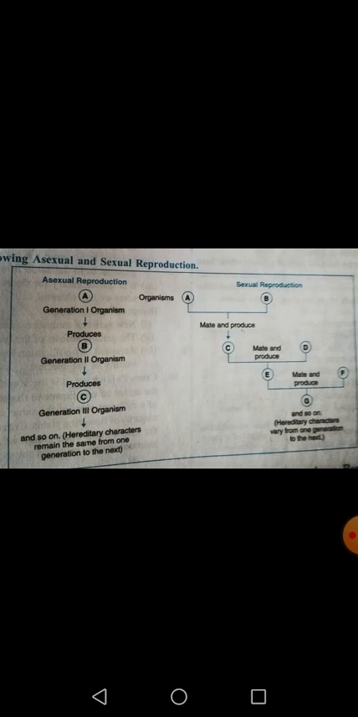Now it produces generation 2, then it produces generation 3, so on. It will produce generation D, E, F, G, H, and you will finally find out that the hereditary characters remain the same from one generation to the next generation, because only a single parent is involved. So the chances of variation are very rare, so all the offspring will be identical or genetically similar.